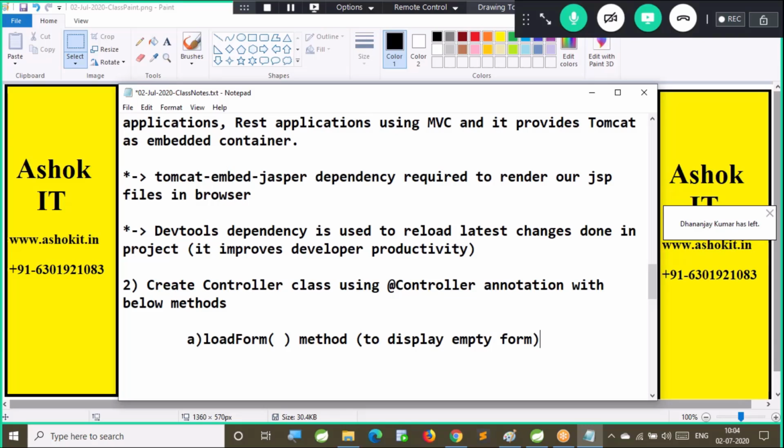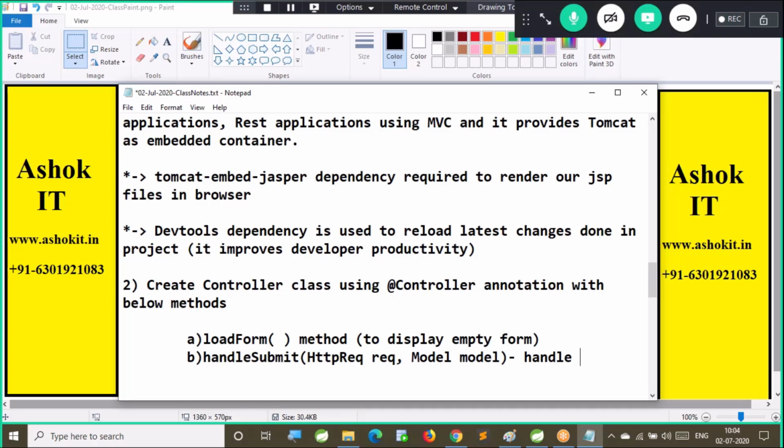The next one is handleSubmit. Here I'm going to take HttpServletRequest as a parameter and Model as a parameter, to handle the form submission.